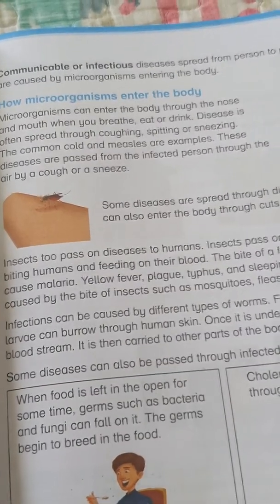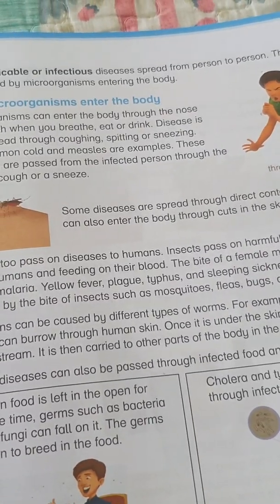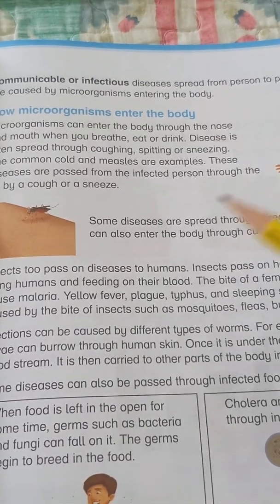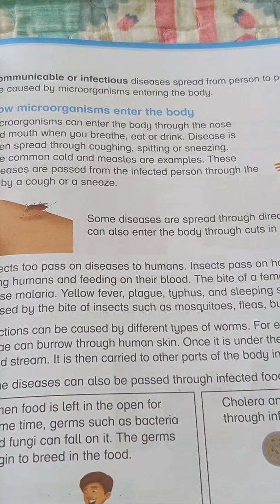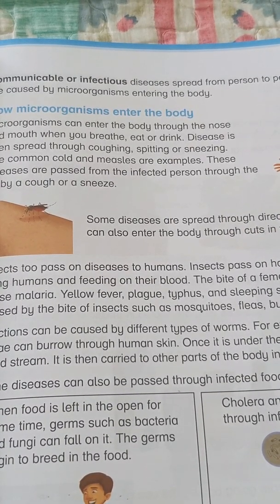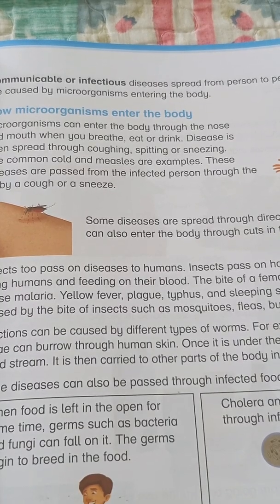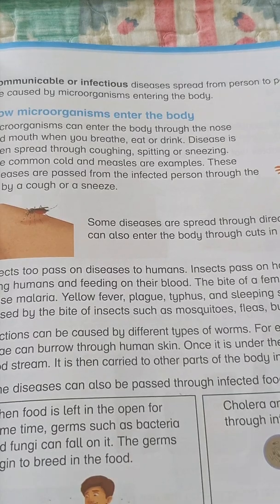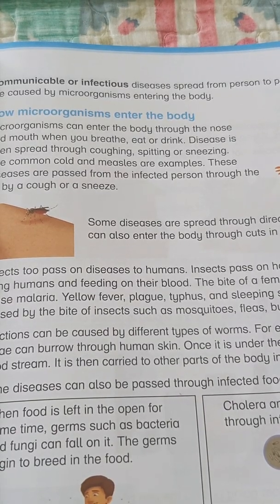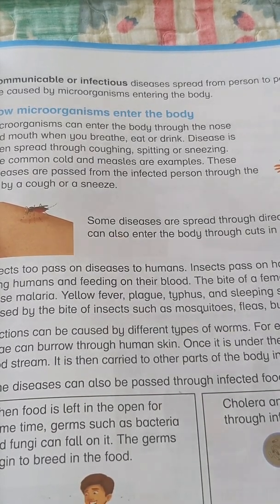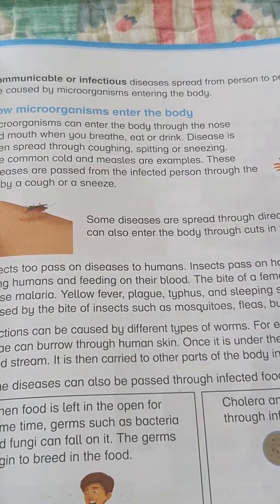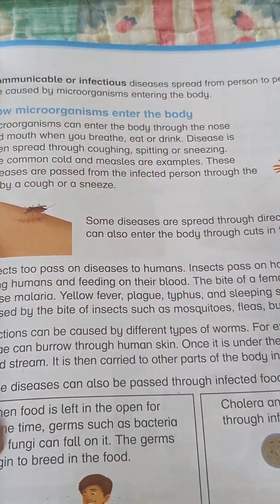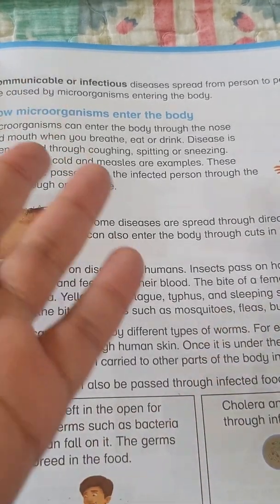Disease is spread from person to person. They are caused by microorganisms entering the body. Now in the previous part we said that most of those diseases are not infectious, but on the other hand there are so many which are infectious. They pass from one body to another, because the organisms live on our skin, in our breath, and we are able to pass them to another.